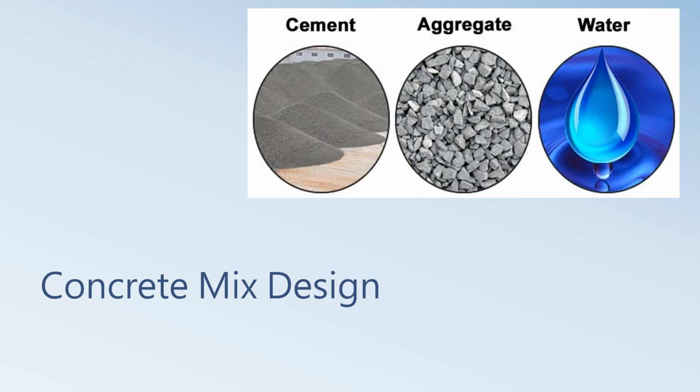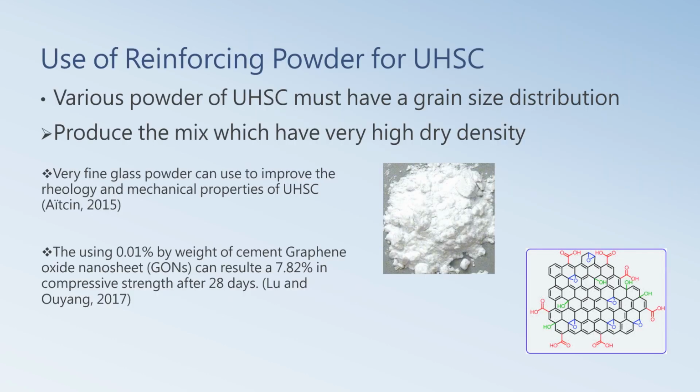Regarding the concrete mix design of UHSC, reinforcing powders are used in UHSC to increase the compressive strength and improve other properties. Various powders of UHSC must have a grain size distribution in order to produce a mix which has very high dry density. We have found that very fine powder can be used to improve the rheologic and mechanical properties of UHSC, as well as using 0.01% by weight of cement GONS can result in a 7.82% increase in compressive strength after 28 days.